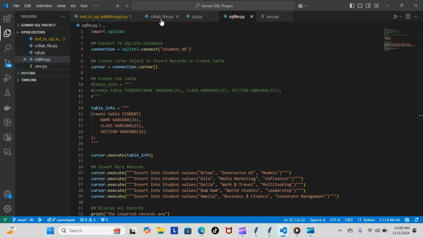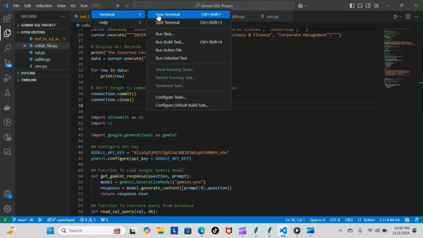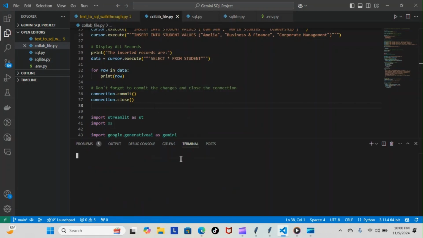So the first one we're gonna do is the Colab. I'm gonna get my terminal open. Hopefully everything cooperates and plays nice. Let's get that going and see what happens when we do this.